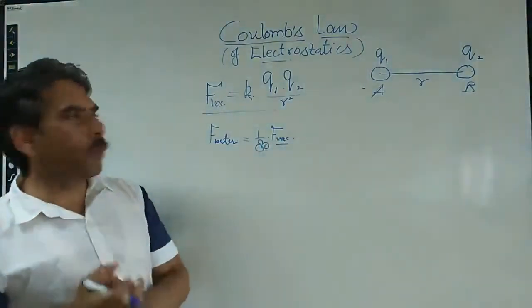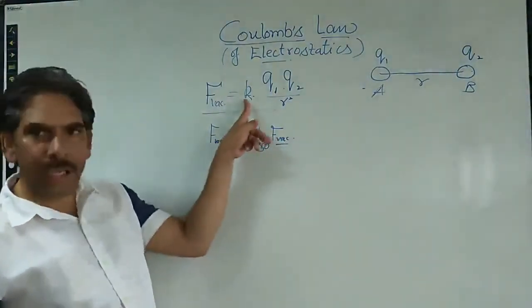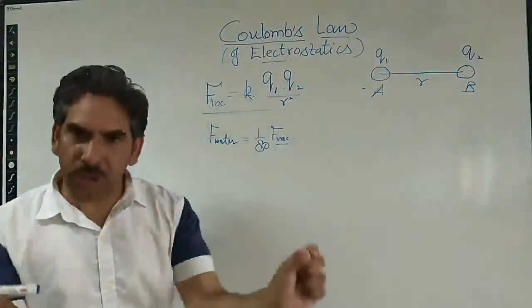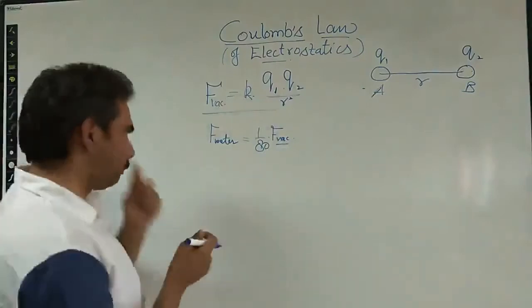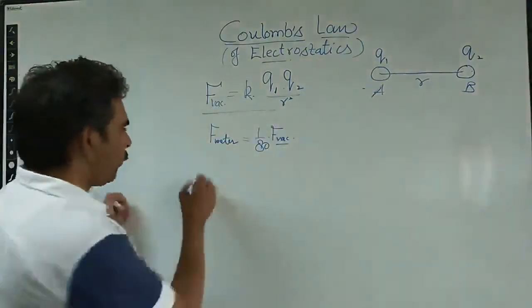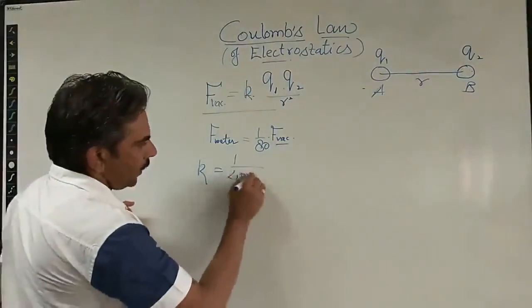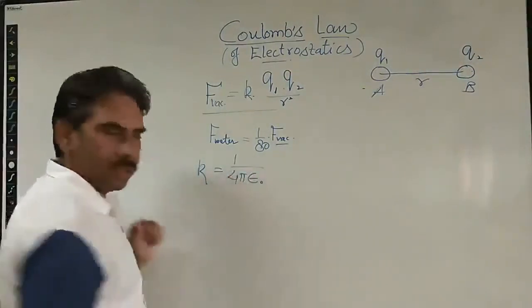So that is the importance of this constant. The value of K, this constant of proportionality, depends upon the medium which is lying between the two charges. Okay, so this value of K is calculated as K equal to 1 upon 4 pi epsilon naught.